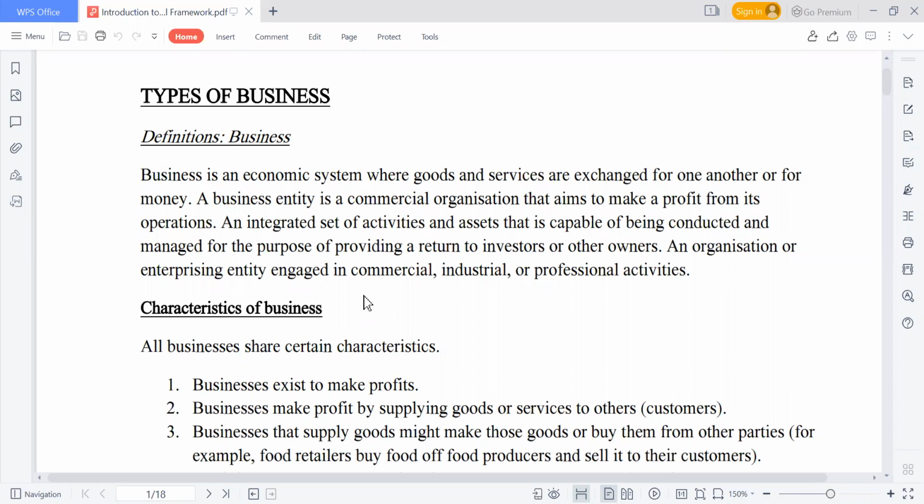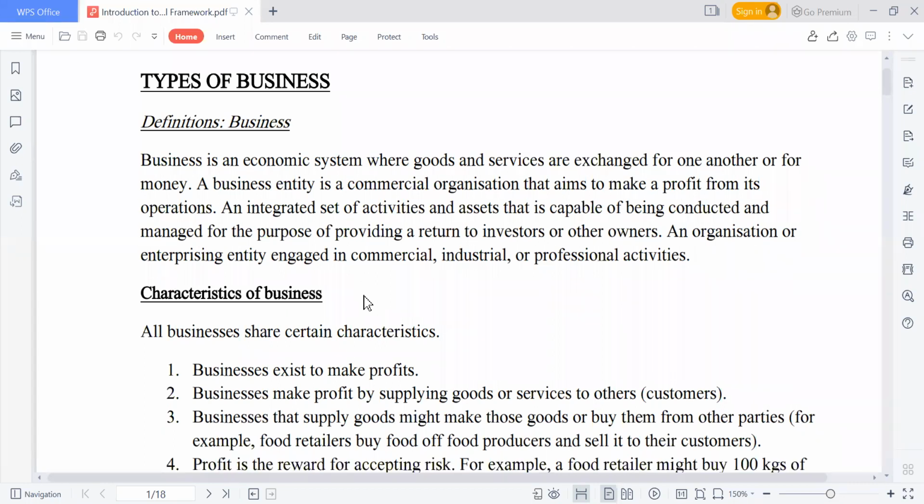The accounts that we are going to prepare for a not-for-profit making organization are different from those of a profit-making organization. So the starting point before we can be talking about accounting is that we need to understand business organization.